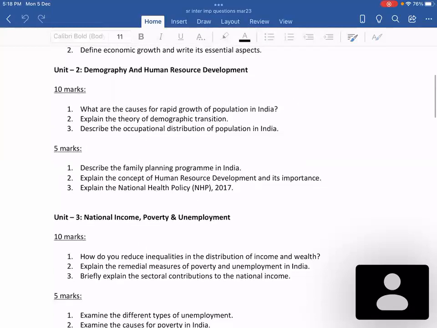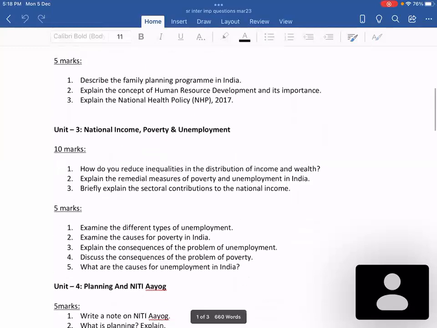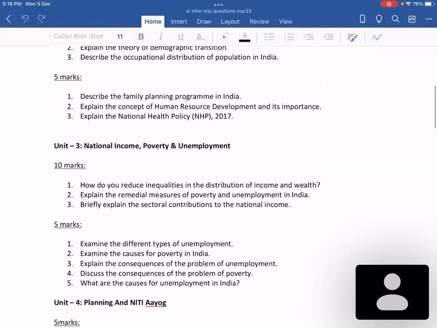As far as the third chapter is concerned, the most frequently asked question is how do you reduce inequalities in the distribution of income and wealth. And the third question: briefly explain the sectoral contributions to national income. Some 5 or 6 years back, this question used to regularly appear for 5 marks. Nowadays they are not asking it for 5 marks.